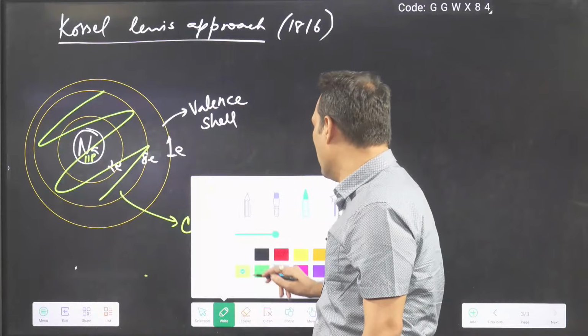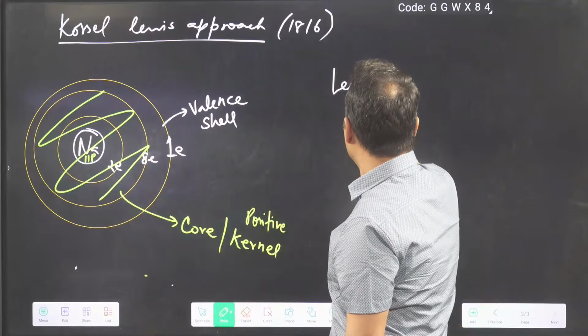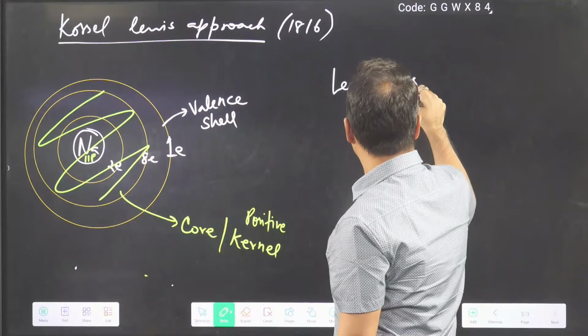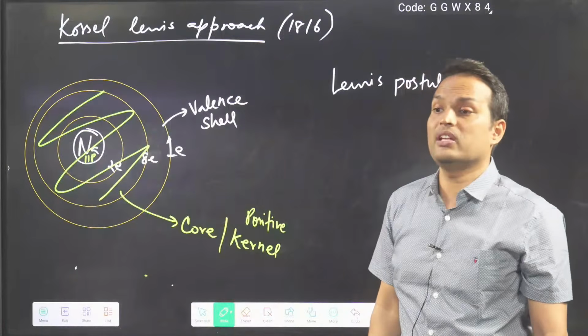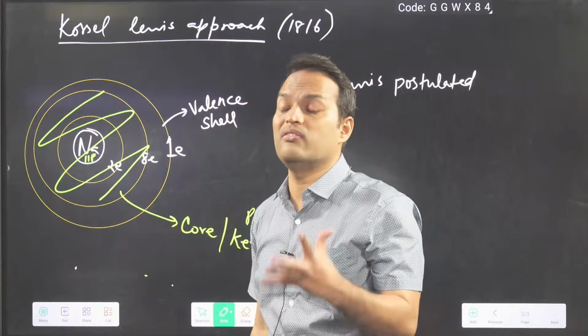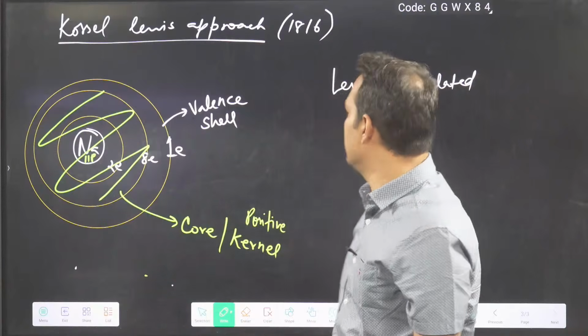Then he said more. What he said, in NCERT it will be written that Lewis postulated that every atom wants to achieve 8 electrons in the valence shell, like noble gases.